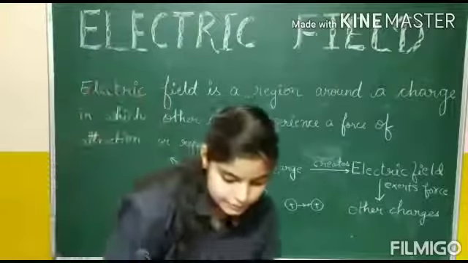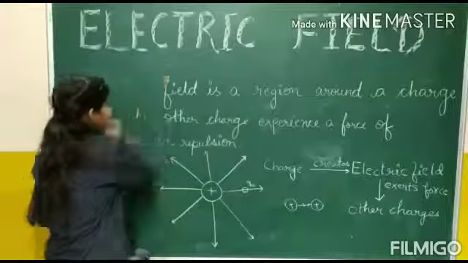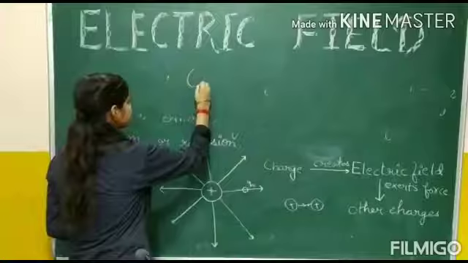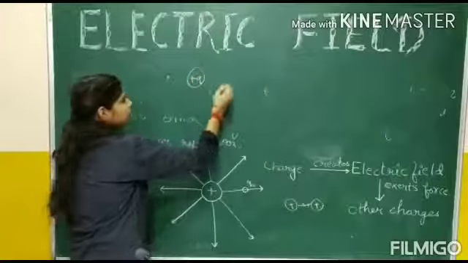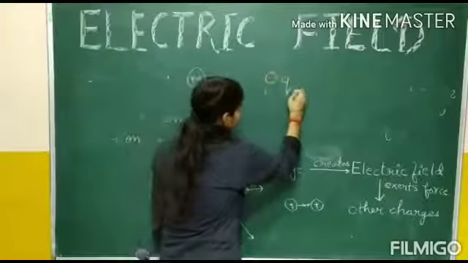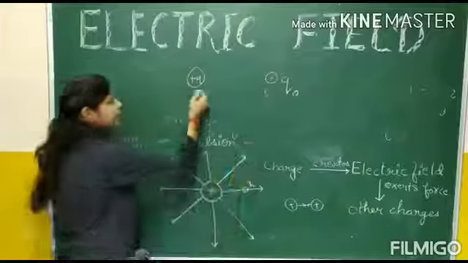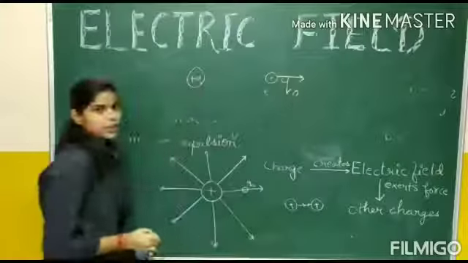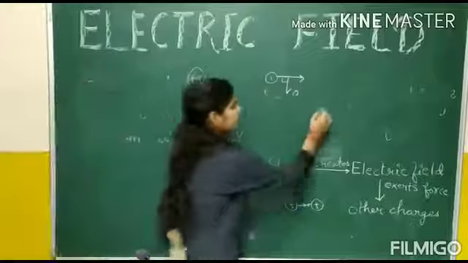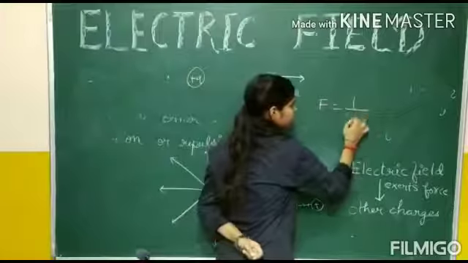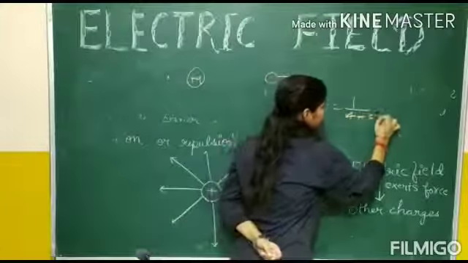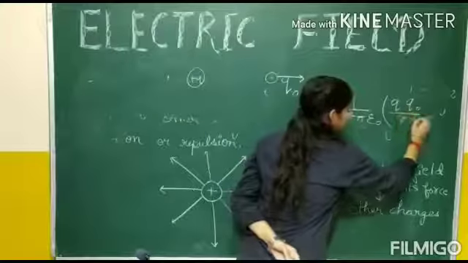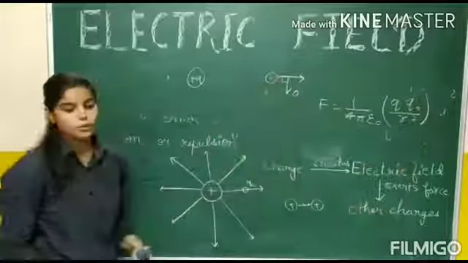We all know that if we take a charge plus Q and a positive test charge plus Q naught, then due to this plus Q, a force will act on this test charge. And this force will be equal to 1 by 4 pi epsilon naught Q Q naught by R square, as we have read in Coulomb's law.